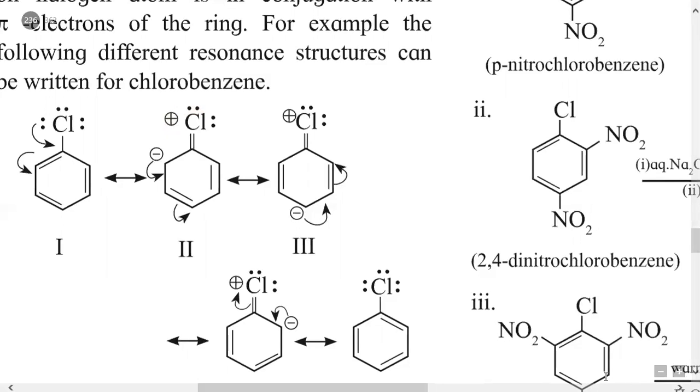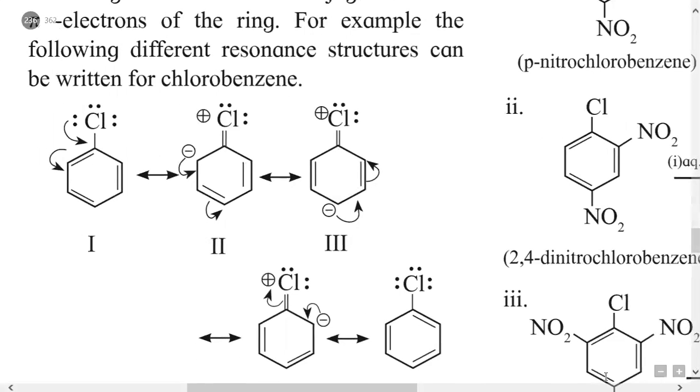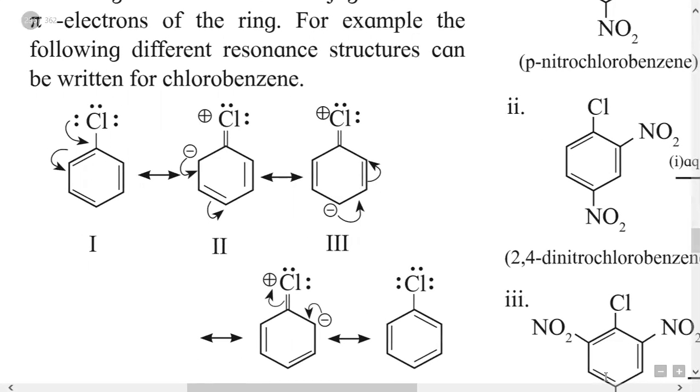Then in the third structure, the negative charge again moves to the next position and the carbon-carbon single bond becomes a double bond in the fourth structure, and the negative charge is developed at the ortho position on the opposite side of the previous ortho position.